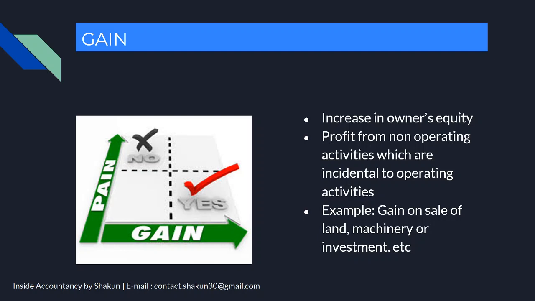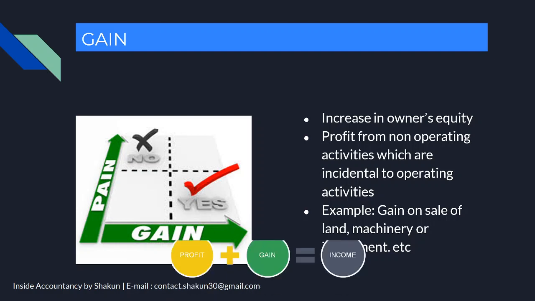Now, what are non-operating activities? Such as gain on sale of land. Let's say you had a fixed asset, you had land, and now the business wants to sell the land. On selling the land, the business made a profit. Now, that profit is relating to a non-operating activity. Why non-operating? Because the business is not involved in the selling of land. The main purpose of the business is not to sell land. The main purpose of the business is to carry out other activities. So if the business is making profit by selling land, that profit is from non-operating activities and it is referred to as gain.